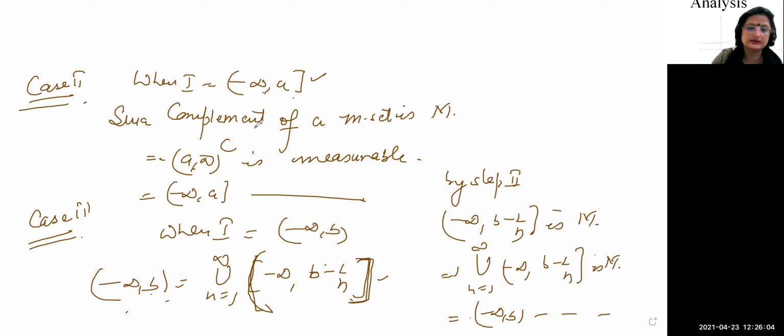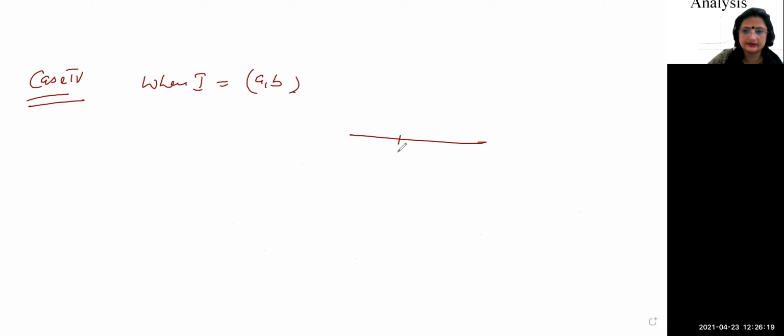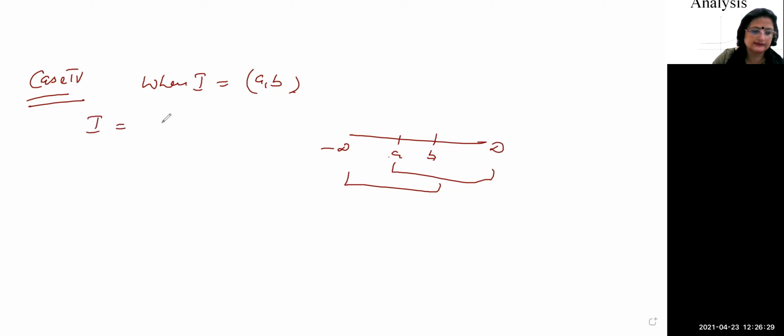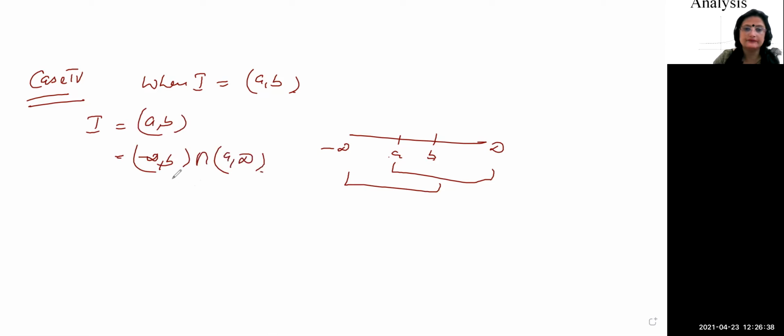Now we have case number 4, when I is equal to the finite interval a to b. How will you express a to b? This is a to infinity and minus infinity to b. So I, the open interval ab, is expressible as minus infinity to b intersection a to infinity, right?